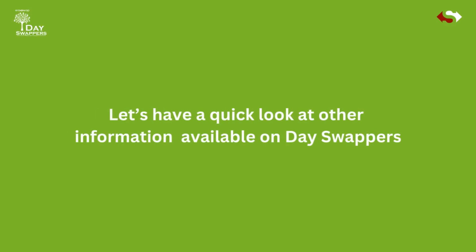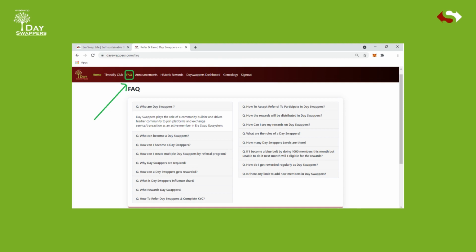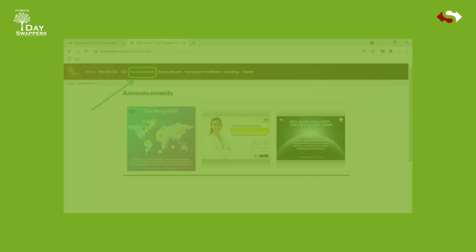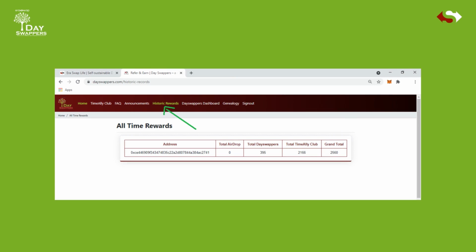Let's have a quick look at other information available on DAOswappers. You can check DAOswappers FAQs by clicking on the FAQ tab. Click on questions. You can check answers available for frequently asked questions. You can check DAOswappers announcements by clicking on the announcements tab. You can check DAOswappers all-time rewards by clicking on the historic rewards tab. These rewards were distributed before the Eraswap network blockchain was launched.